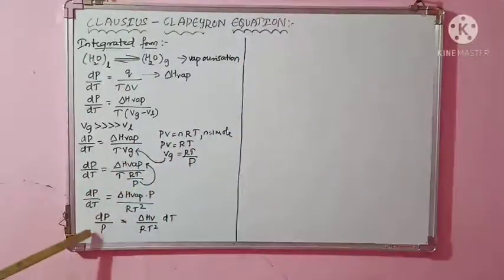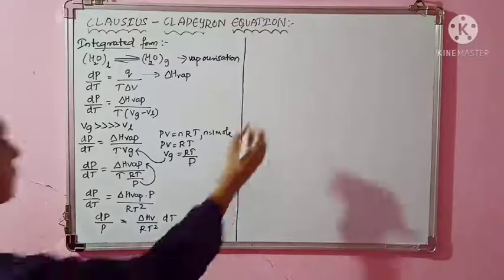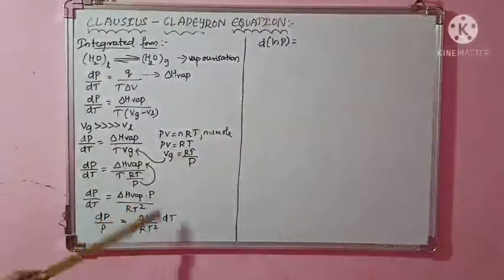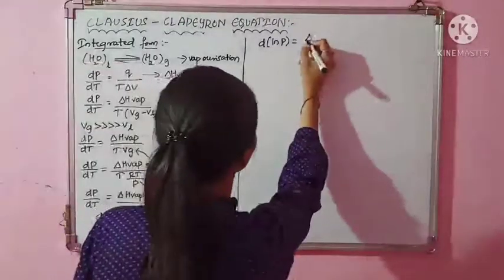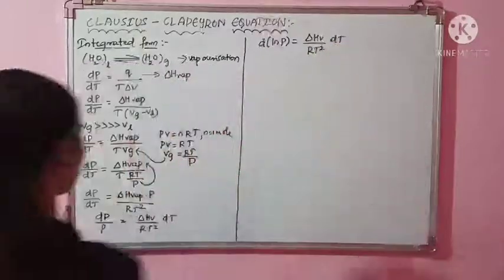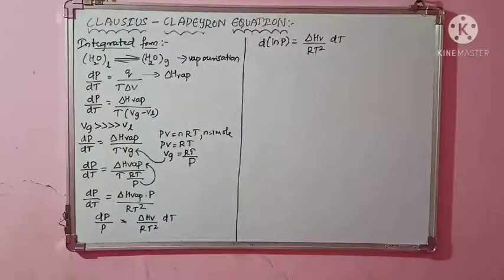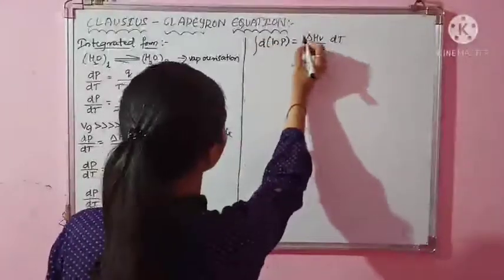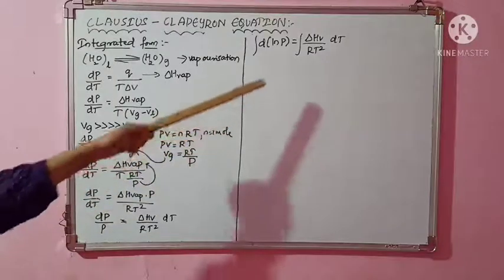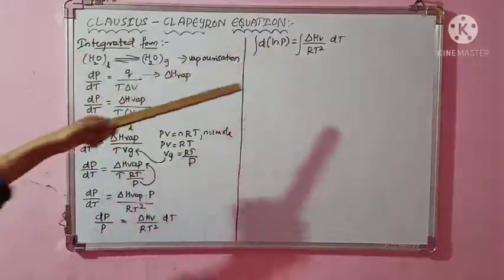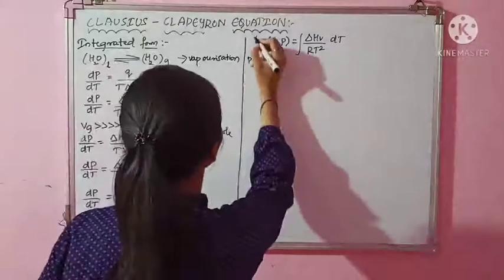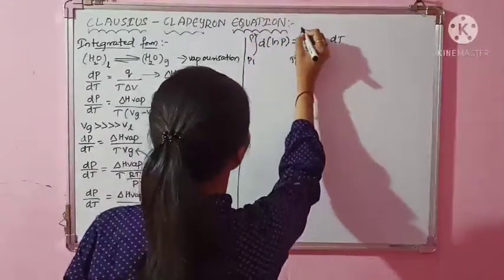See here, this dP by P can be written as d ln P. This you should know. I can write this as d ln P is equal to, and this RHS term as it is, that is delta HV divided by R T squared into dT. Okay. Now what? Integrating on both sides. In integration now we have to do between the limits. For pressure I will do between P1 to P2, and for temperature from T1 to T2.